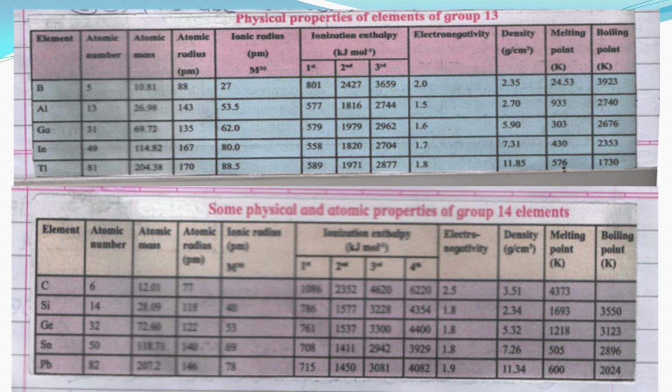Then the density: carbon has 3.51, silicon 2.34, germanium 5.32, tin 7.26 and lead 11.34. The melting point and boiling point are measured in Kelvin; these are the values of melting point for carbon, silicon, germanium, tin and lead.